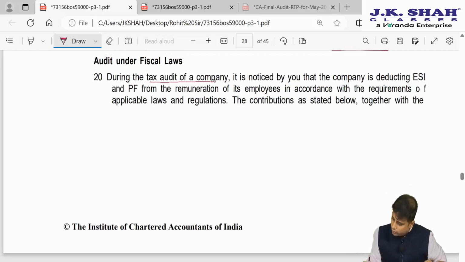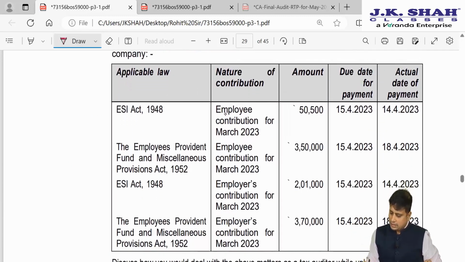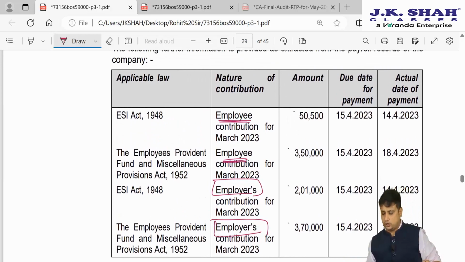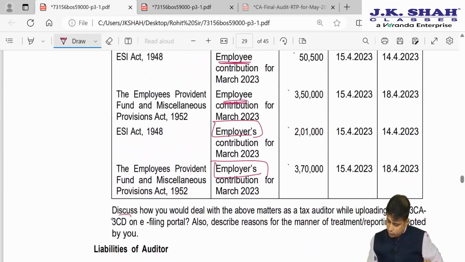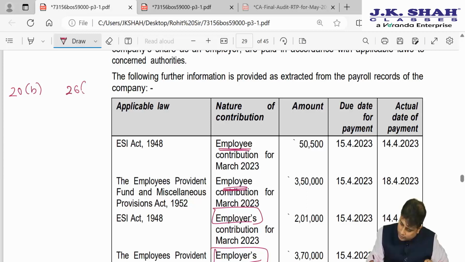Now, during the tax audit of a company, it is noticed that the company is deducting ESI and PF from the remuneration of its employees in accordance with the requirements of the applicable laws and regulations. Contributions are as stated below. So for ESI, this is the employee contribution. For PF, employee. Here it is for ESI, employer contribution. For PF, employer. So they stated the amount, the due date for payment, and the actual date of payment. Now they are asking us, how do we disclose this under Form 3CD? See, for this there are two clauses here. One is clause 20B, one is 26B.